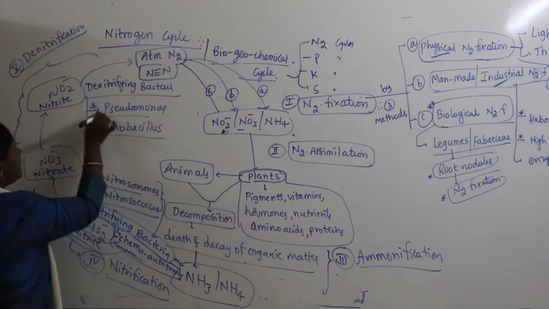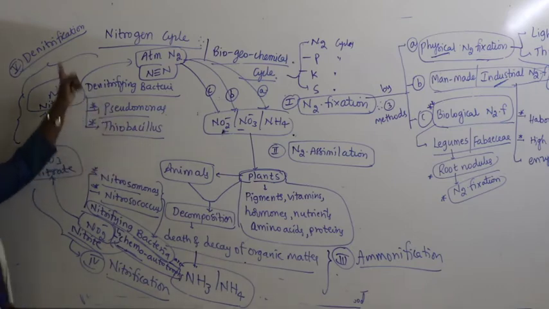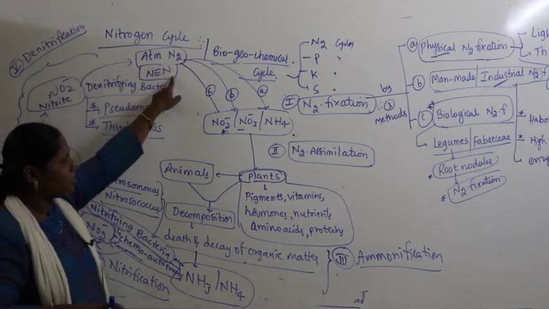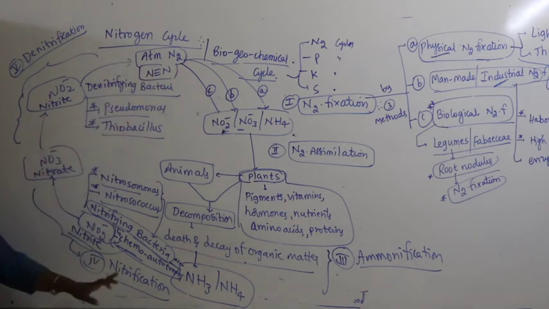Pseudomonas as well as Thiobacillus. These are called denitrifying bacteria. Finally, atmospheric nitrogen gets back to its place. This is called the total nitrogen cycle. Let's come back to this. How ammonia converts into nitrite and nitrate.